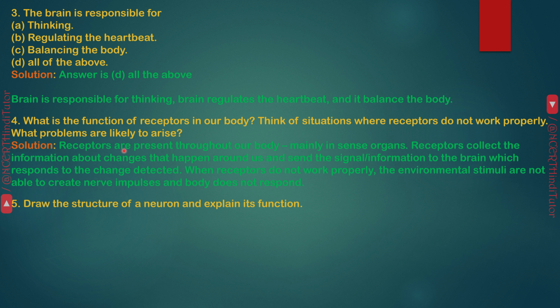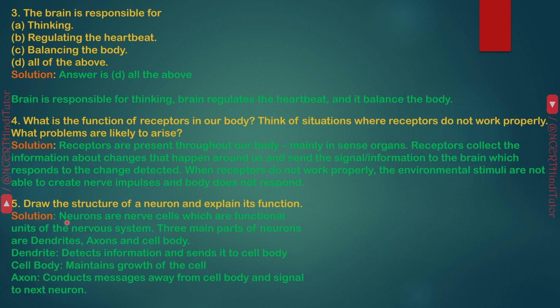Answer. Receptors are present throughout our body, mainly in sense organs. Receptors collect the information about changes that happen around us and send the signal or information to the brain, which responds to the change detected. When receptors do not work properly, the environmental stimuli are not able to create nerve impulses and the body does not respond. Question 5. Draw the structure of a neuron and explain its function.